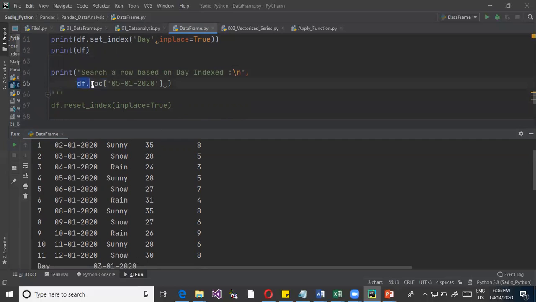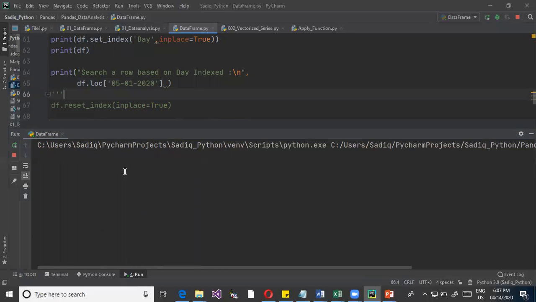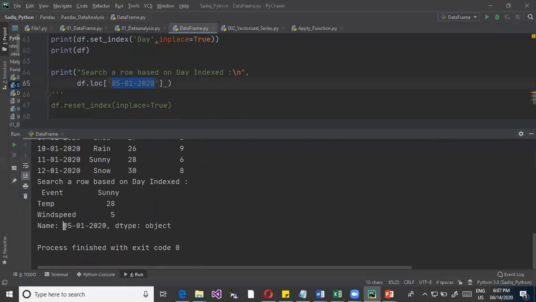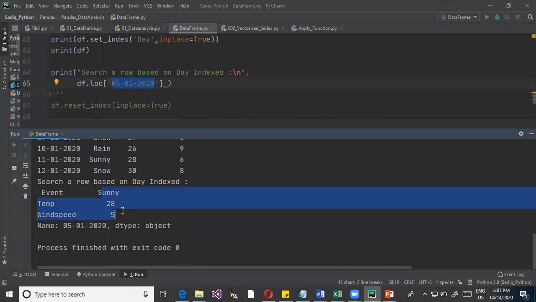I say DataFrame.loc, and I look for one of the days. Say I want to look for this day, 05/01/2020. If it is an employee number or serial number, you can use that; we can refer to that particular name or number. When I do this, you can see it gives me the details of this particular row. On this day, 05/01/2020, the weather was sunny, it was 28 degrees temperature, and 5 was the wind speed.